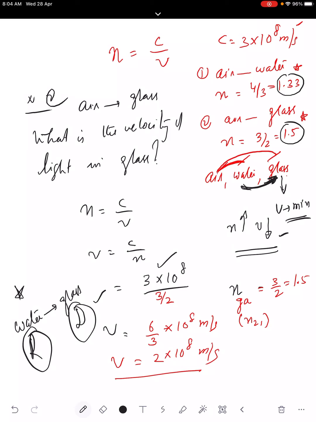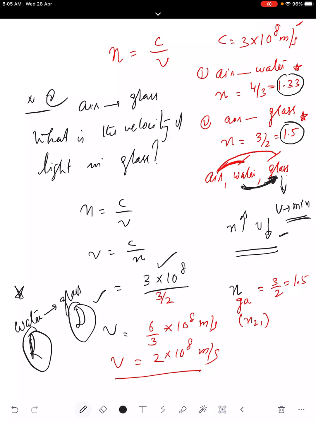So this is recognized as optical density. Refractive index means the extent of the change that actually takes place in a given pair of media. That can be expressed in terms of refractive index: the extent of the change in the direction, the change in the path. Velocity can be recognized by this term, refractive index. And remember, it has no unit, it's just a number, like 4 by 3, 3 by 2, etc.